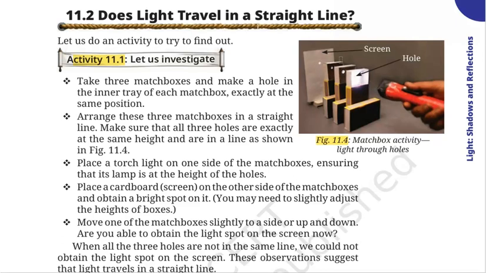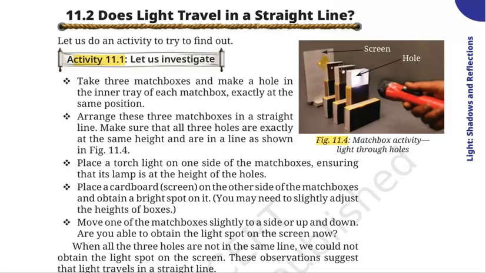Now, if you remove any one of them from the middle and you still have the torch on, you will not observe the light spot on the screen. Why? Because light travels in a straight line.